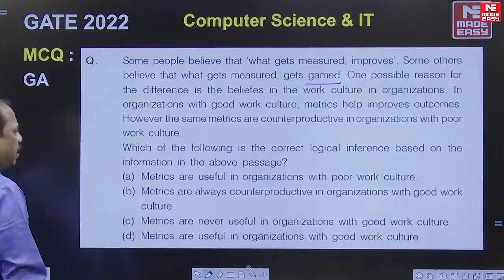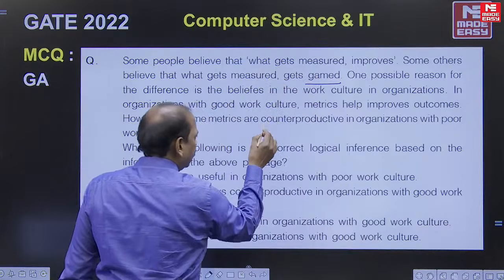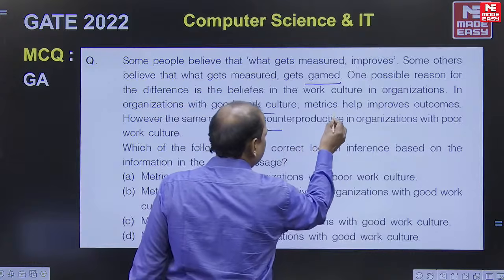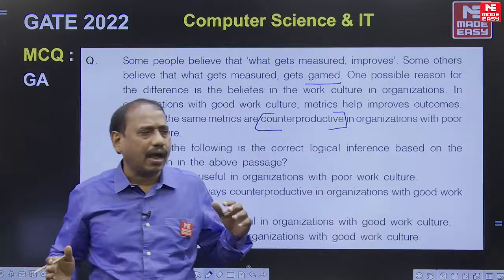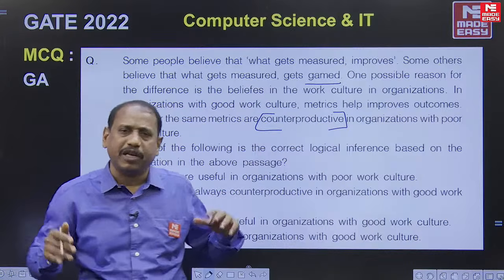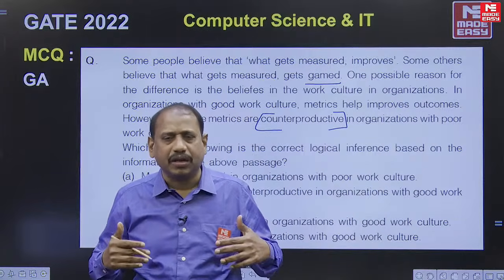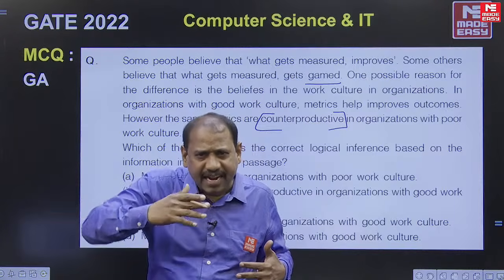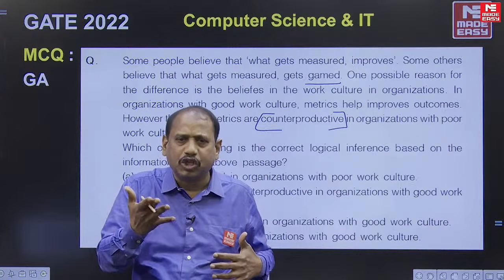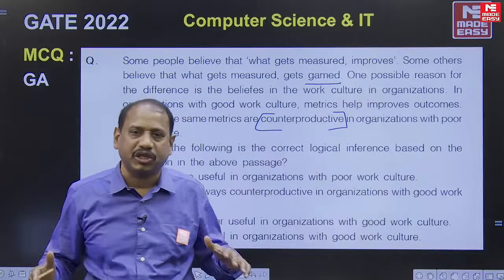Let's do that now. My dear friends, the keywords are manipulated. The most important keyword of the sentence is counterproductive. There are three words: productive, unproductive, counterproductive. In fact, in one of the classes, we discussed this with a lot of emphasis too. If something is productive, that yields results, that gives a positive outcome. If something is unproductive, that wastes resources.